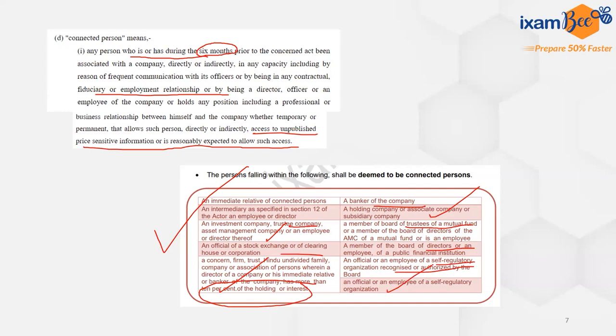Now, a very important question is: write a short note on connected person as per the SEBI prohibition of insider trading regulation. So this also you will have to remember, what is a connected person, who all can be connected persons, and prepare a short note on it.